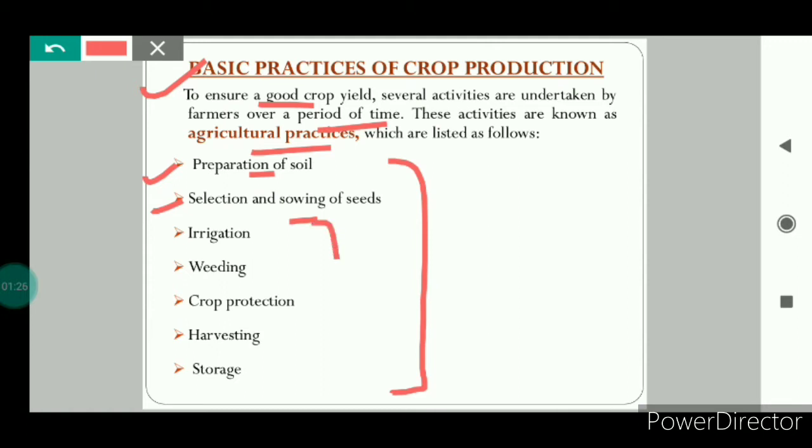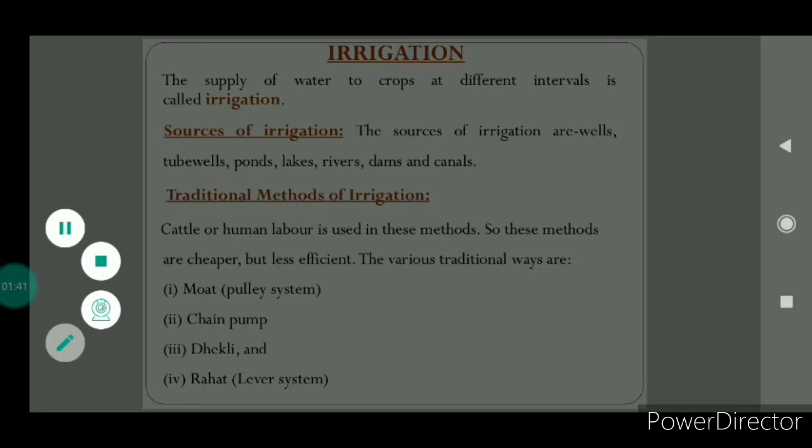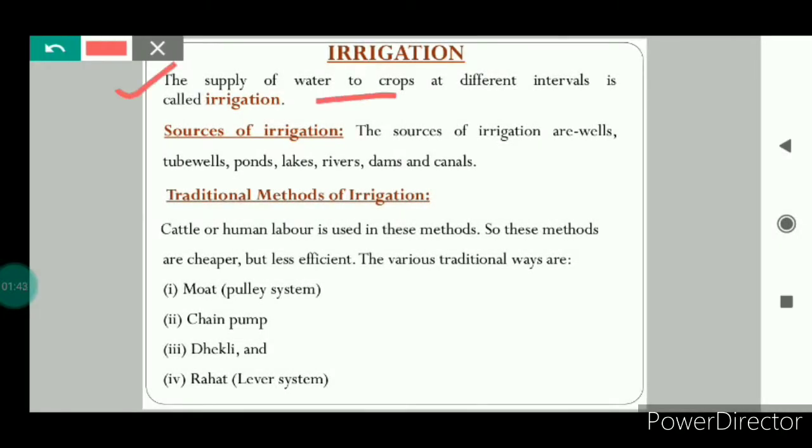In this part 2 we will study these practices: irrigation, weeding, crop protection, harvesting and storage in detail. We will study all these basic practices of crop production one by one. So let's start. What is irrigation? The supply of water to the crops at different intervals is known as irrigation.